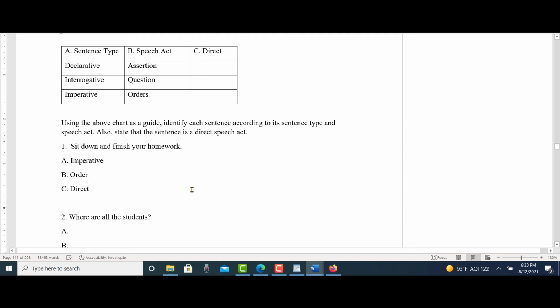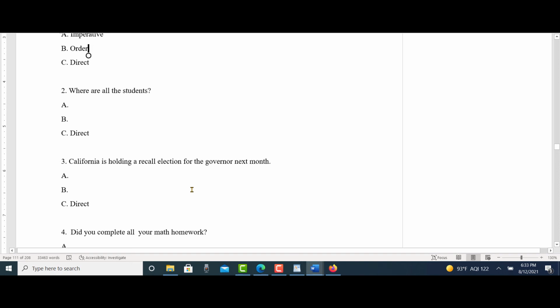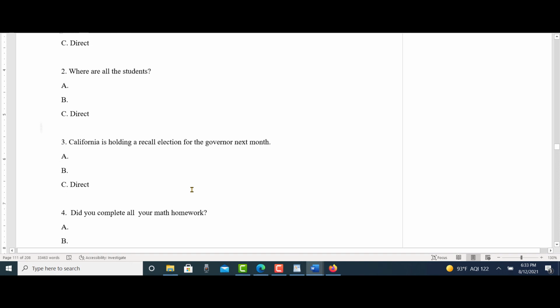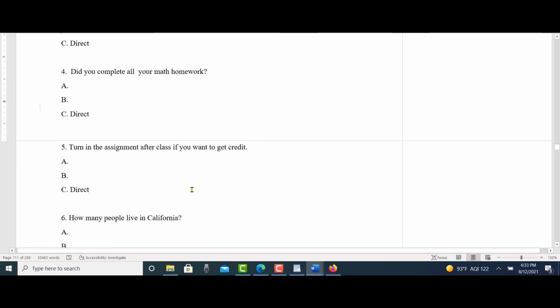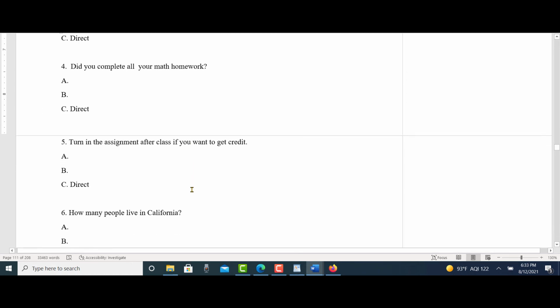Now, what I want you to do is do the next 9, and then in just a minute you'll see the answers. Number 2, where are all the students? 3, California is holding a recall election for the governor next month. 4, did you complete all your math homework?